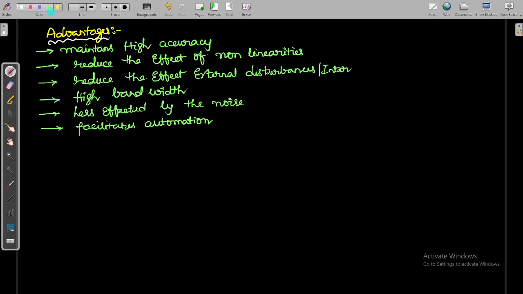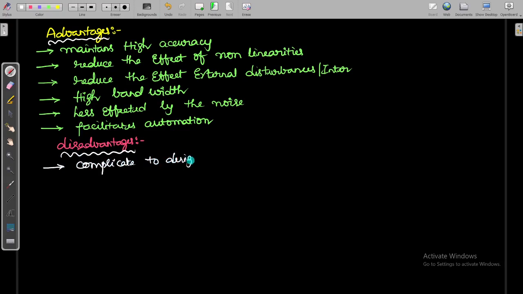Now let us take the disadvantages of the closed loop control system. The first disadvantage is that it is complicated to design. That is the first important point.